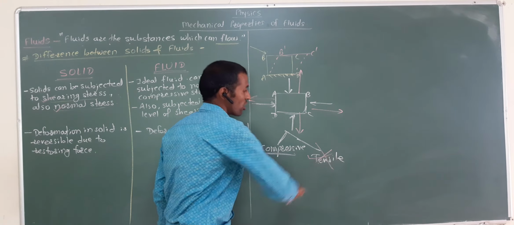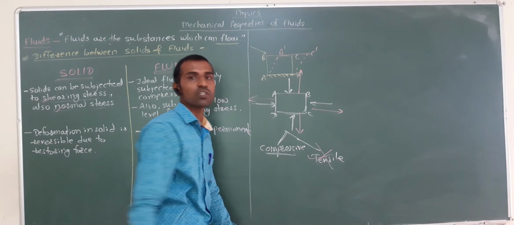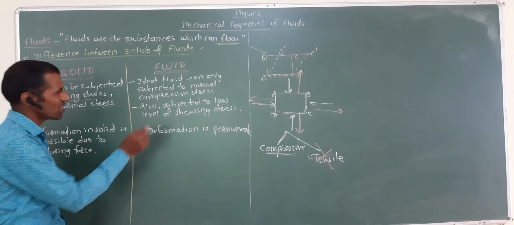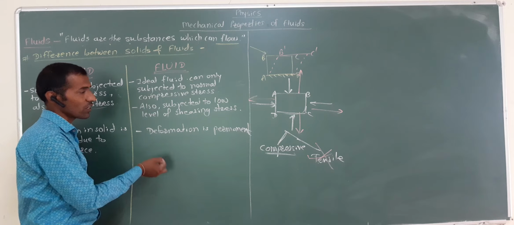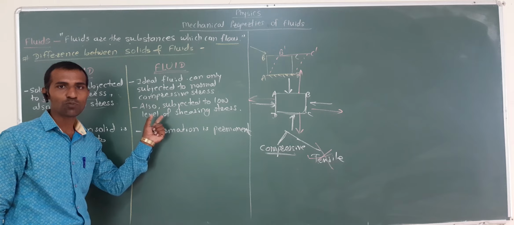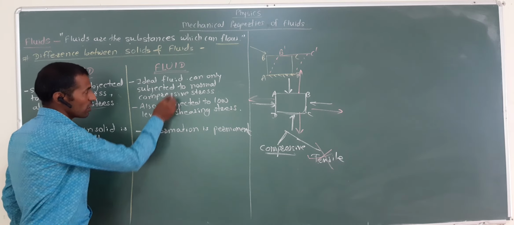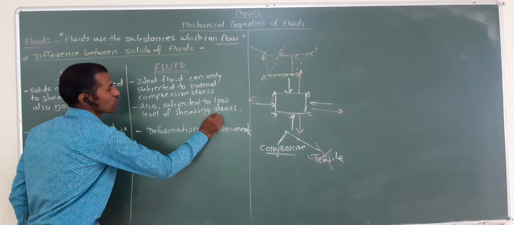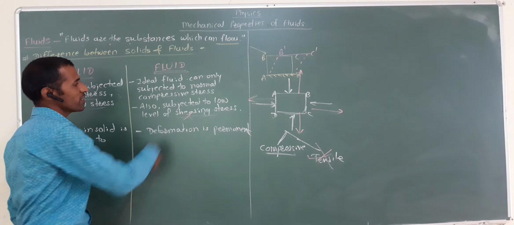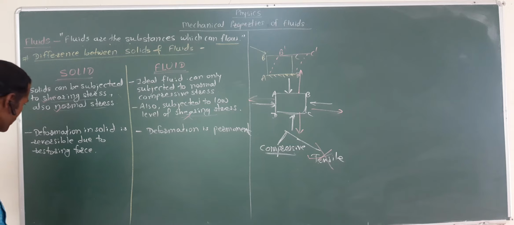This tensile normal and shearing stress we cannot apply on the fluid. But due to the small property of viscosity, or due to very small viscous nature, fluids can be subjected to very small shearing stress, but it is negligible. So no need to consider.